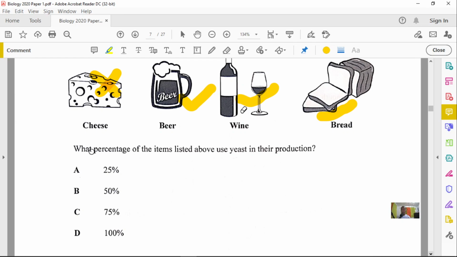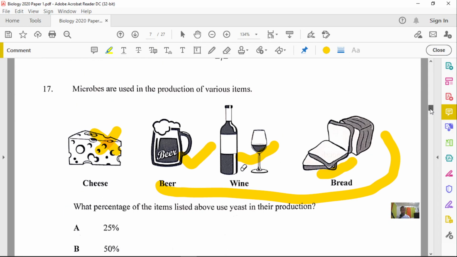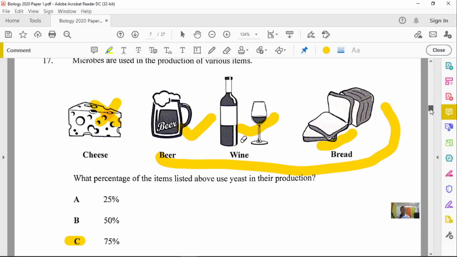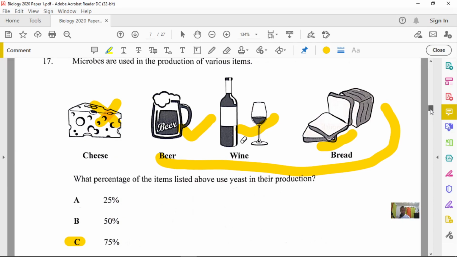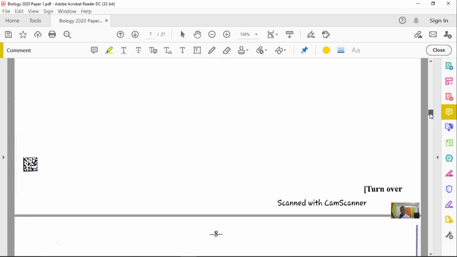Now, the question asks what percentage of the items listed above use yeast? And looking at percentage, out of the 4, we already identified 3 out of the 4. So 3 out of 4, that is definitely 75%. So we can clearly state that for this option here, that is 75% of the products use yeast. Okay, so question number 17 is definitely C. Let's go to question number 18.